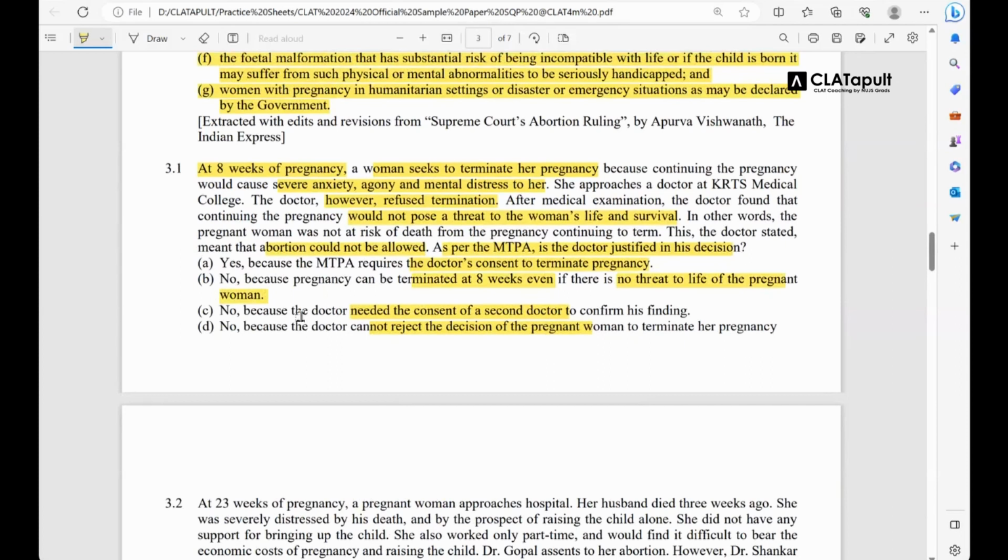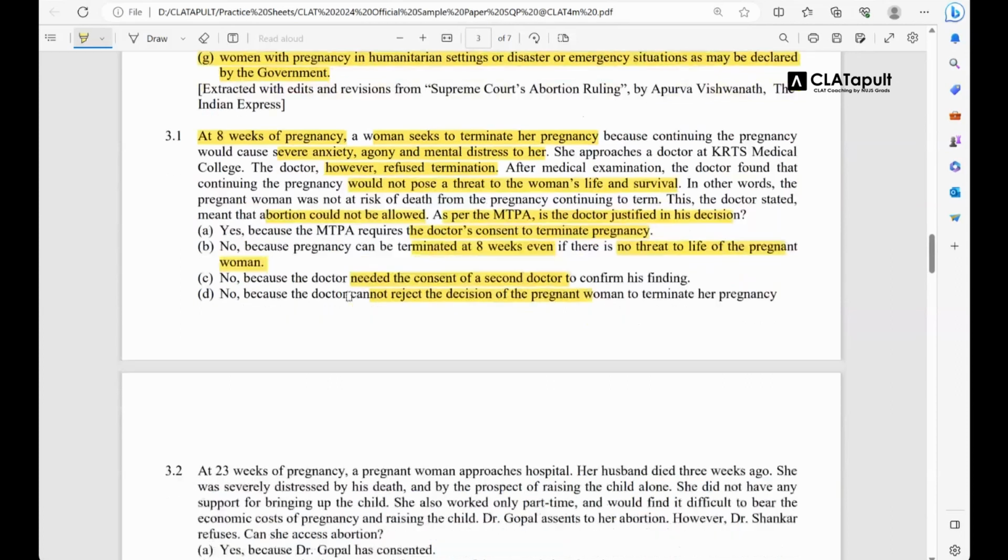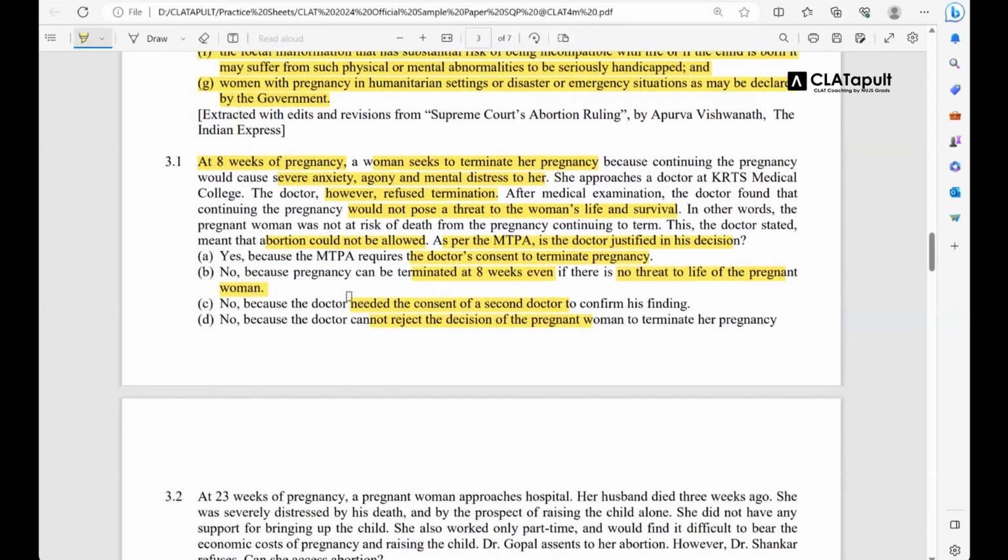Because, even if there is a severe grave injury to the mental health of the woman, it would be considered a valid ground for abortion. So between option A and B, B would be the right option. Clear everyone? You understand where you're going wrong? A very slight distinction was put here.